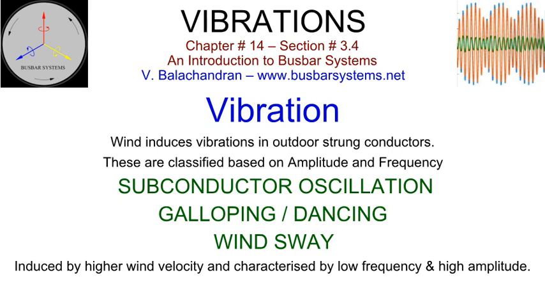These are characterized by low frequency of 1 cycle per second approximately, and, depending upon the span, oscillate in a vertical plane with amplitude as large as 1 meter or 3 feet. Such disturbances can cause a reduction in phase clearance resulting in flashovers. If these motions are not controlled, they can produce damage to the conductor and other elements in the transmission system. It is believed that this phenomenon occurs due to uneven ice loading on the conductor in a span.